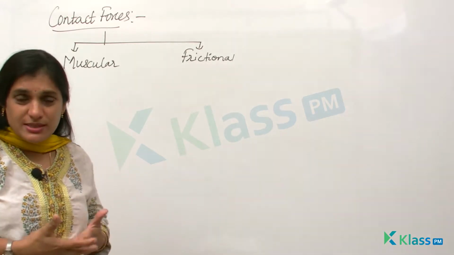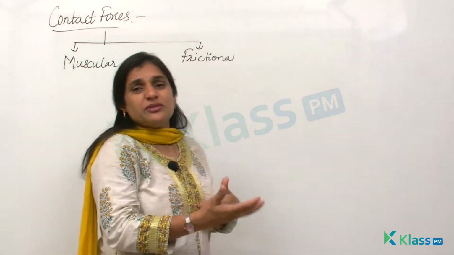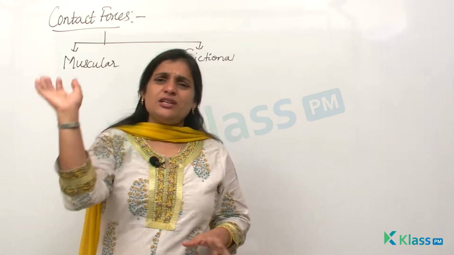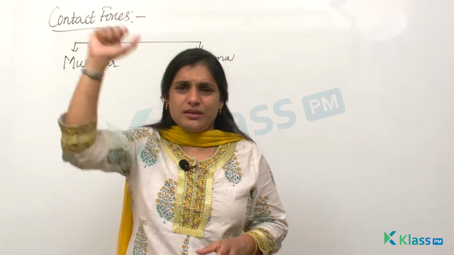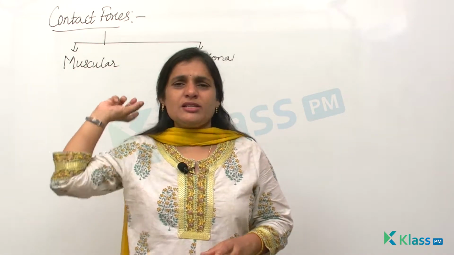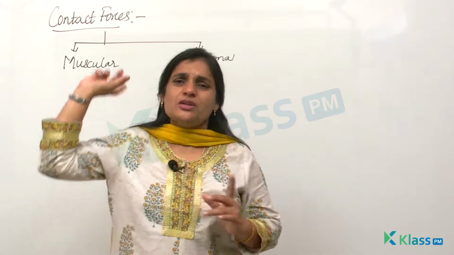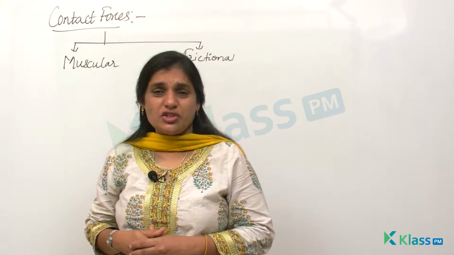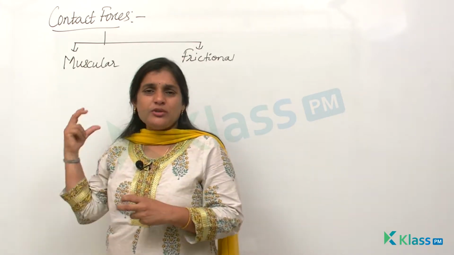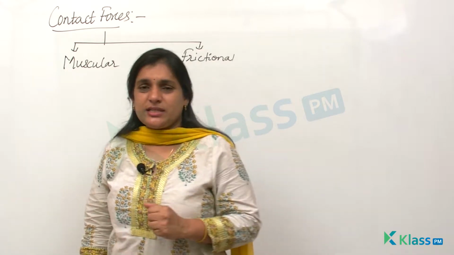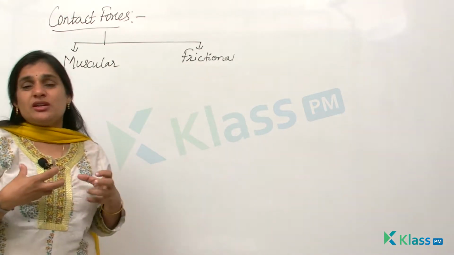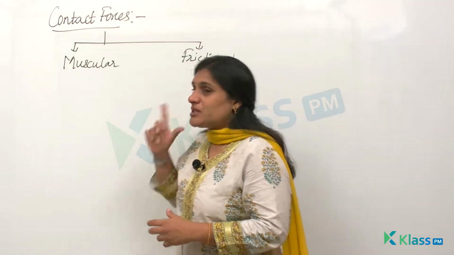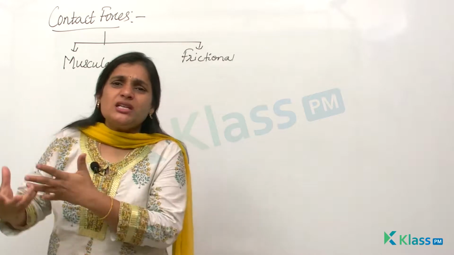These examples which I just cited speak about the external force applied by our muscles, right? My hand is externally applying a force to throw a ball while bowling. When I'm bowling, I use the muscular force of my arm so that I can throw a ball and take a wicket, right? Most of you might be watching cricket. They spin the ball using muscular force so that they can get a wicket. So the muscular force of your arms is used. That's the reason this type of contact force is called muscular force. And this is all done externally.